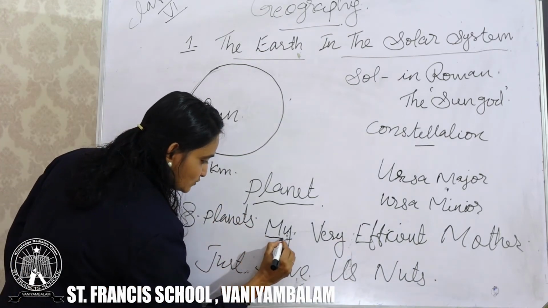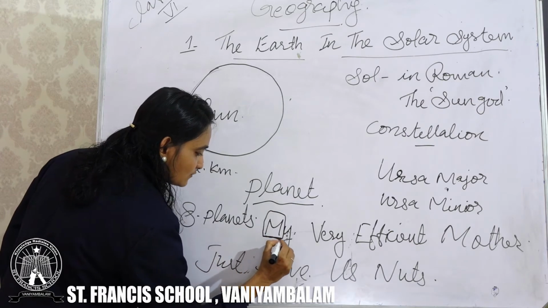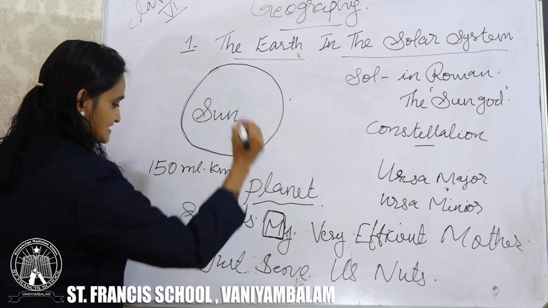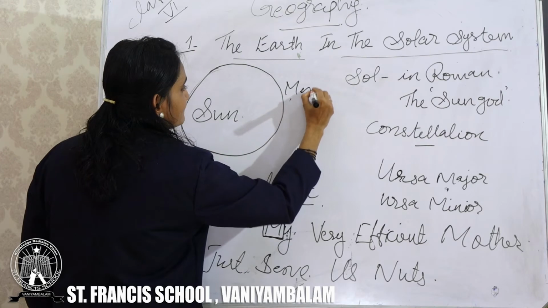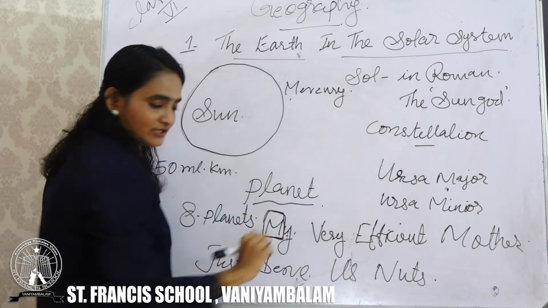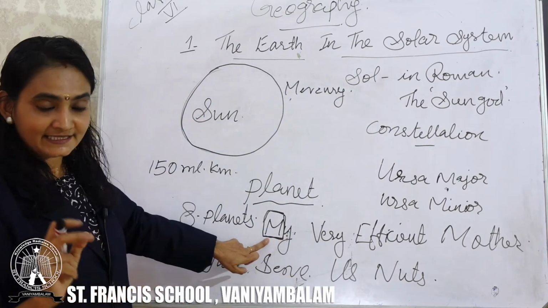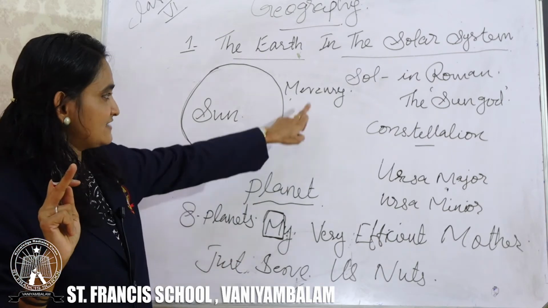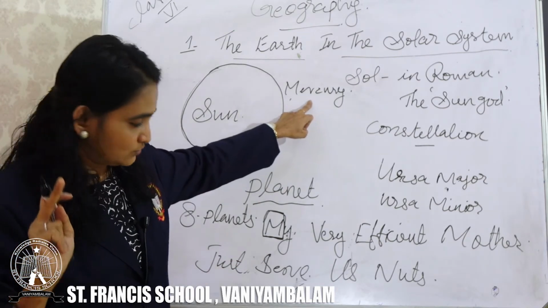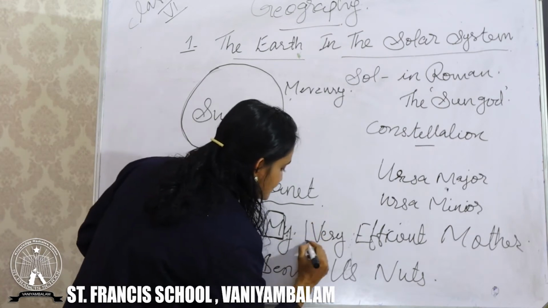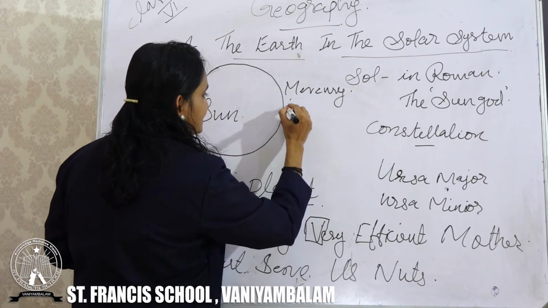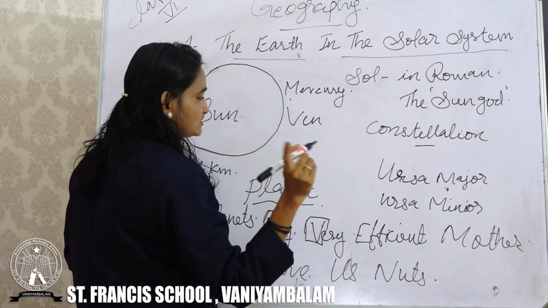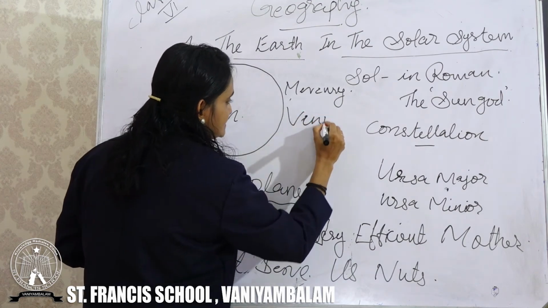My. You can see M here. This is our first planet, that is Mercury. Okay? So from my, we take M, that is our first planet, which is Mercury. And very means the second planet, that is Venus.